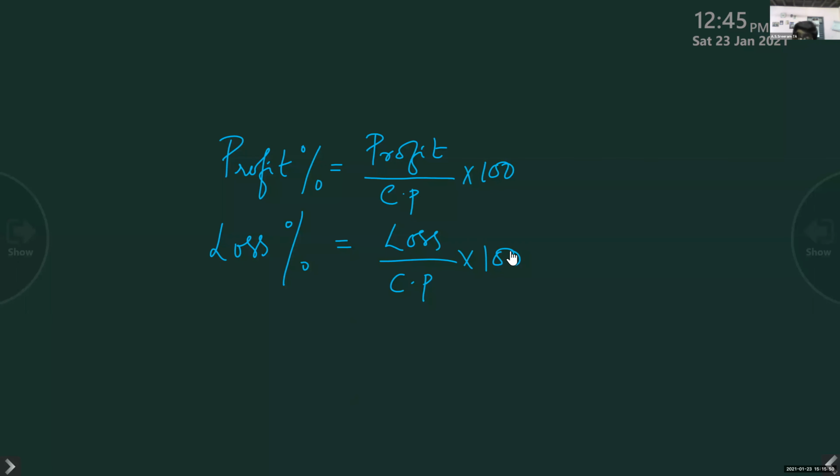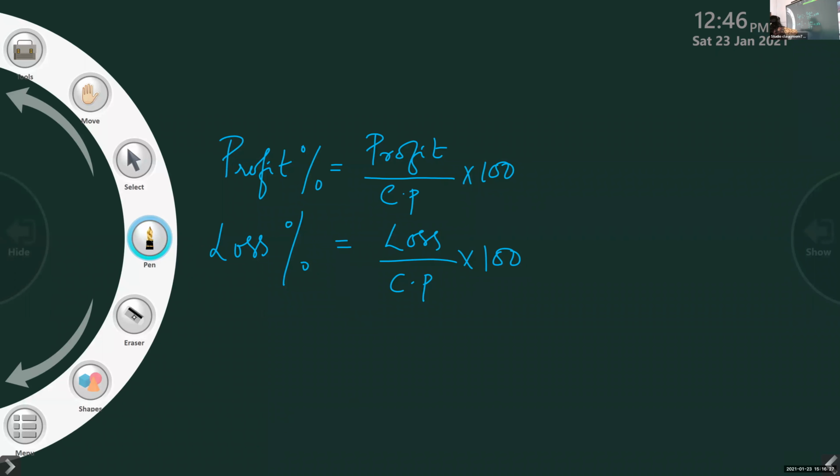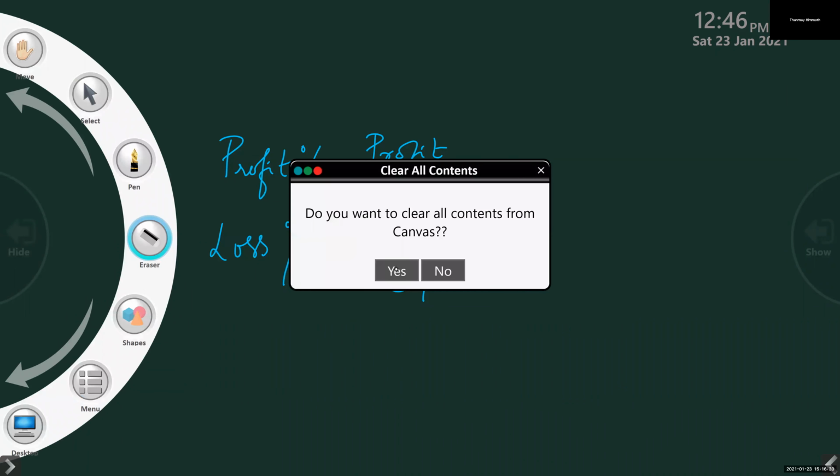Ma'am, wrote. Yes? Wrote and finished. Okay. Now let us check some. You know to calculate whether it is profit or loss. Usually you know when cost price is greater, we have loss. When cost price is lesser, you have profit, isn't it? So we have to do three problems related to it. Otherwise, some people will not understand. So we'll do three problems based on that.